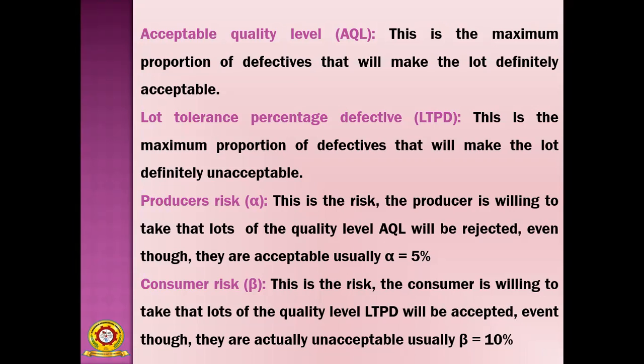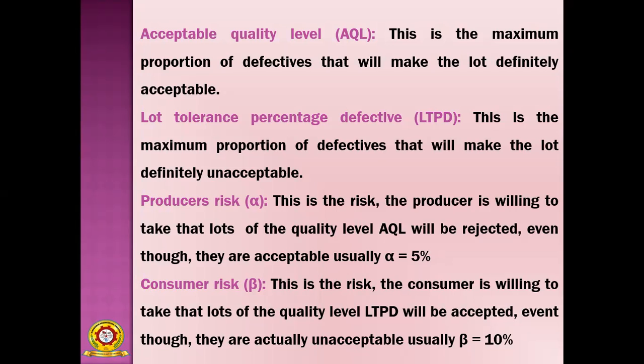I want you to understand this concept in a better manner. Then consumer risk, beta. This is the risk the consumer is willing to take, that lots of quality level LTPD will be accepted even though they are actually unacceptable, usually beta equal to 10%.